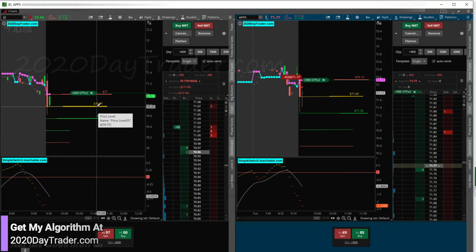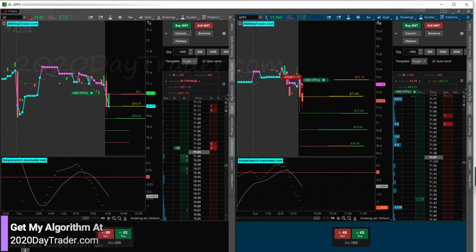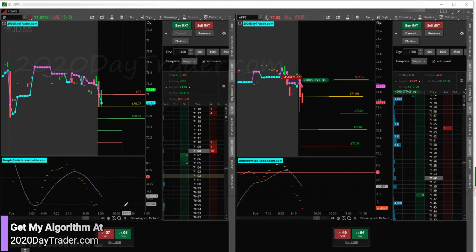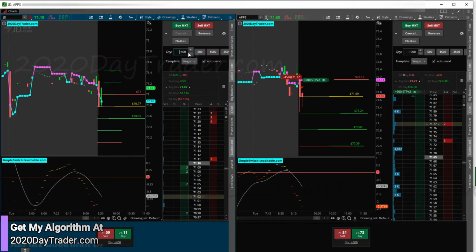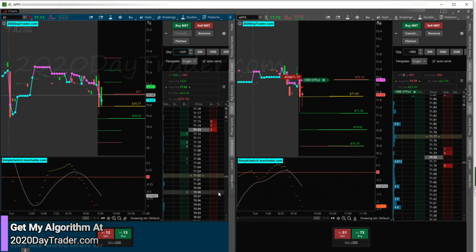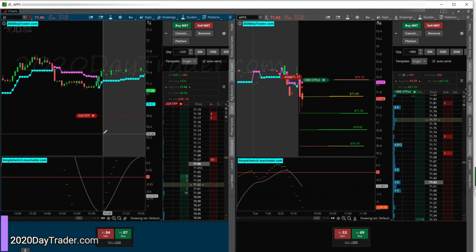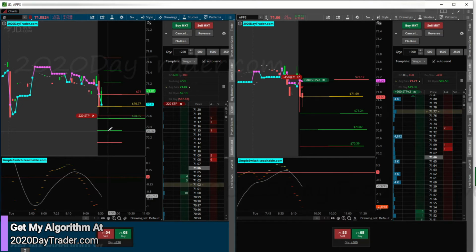JD, same thing. It looks like it might be speed bumping JD here. Okay, JD about to get speed bumped. All right, speed bumped on JD, so we're going to mark that up. The stop on JD now is going to be low of day, and when we hit that stop, we'll be done. So what are we at? 220. We won't recover all of our loss in the speed bump, but we'll recover a portion of it. If we trip that, then we'll just be done with this trade. Or maybe I'll speed bump it again, because we'll be busting out low: low of day, low of pre-market, all that good stuff. So maybe we'll speed bump it again.